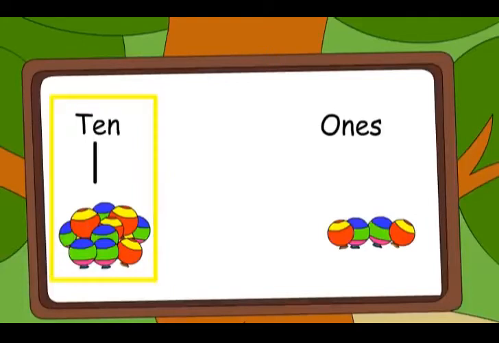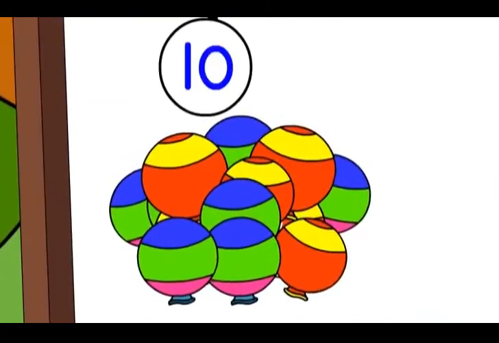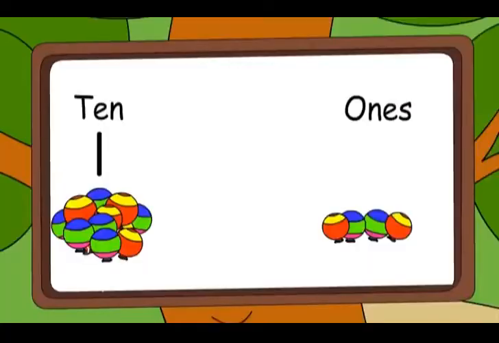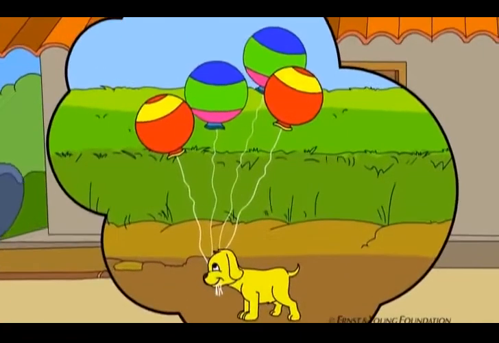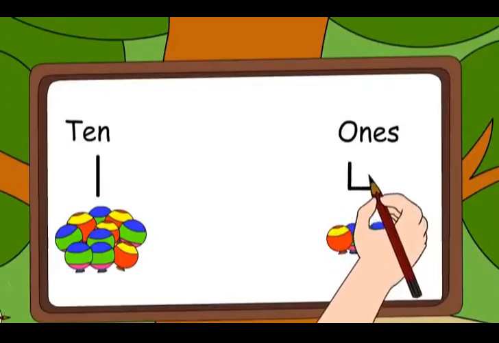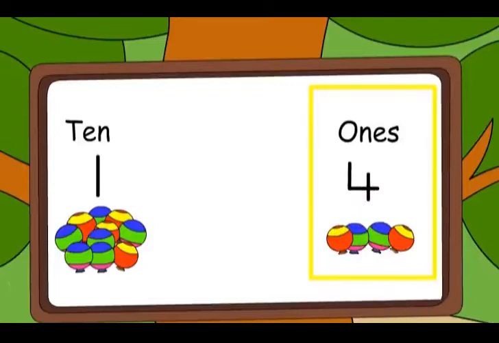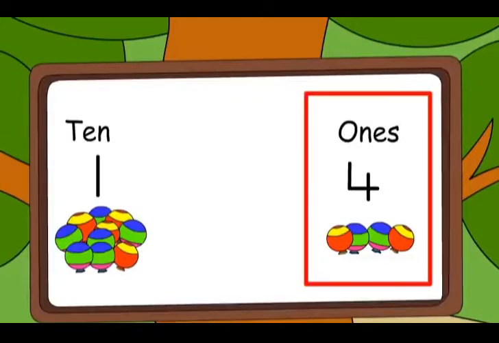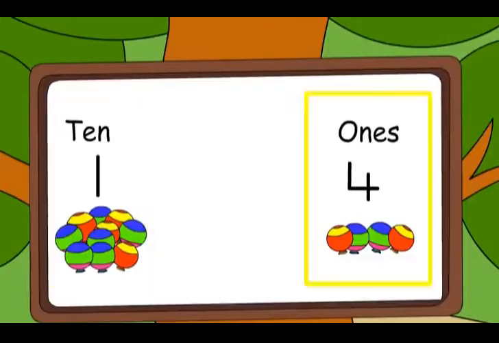It is 1, 10. Oh, it's like that. 1 bunch of 10 balloons. That's right. How many more balloons did we have then? There were 4 more balloons. So let us write 4 here. That is 4 ones. Okay, now I know 4 ones. Meenu, I know it is 1 ten and 4 ones.